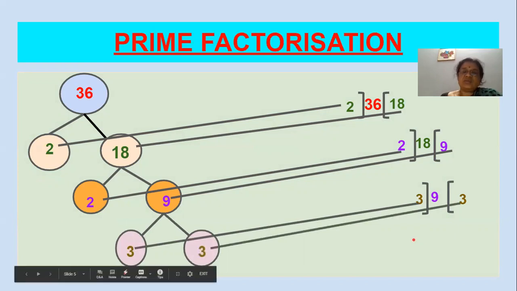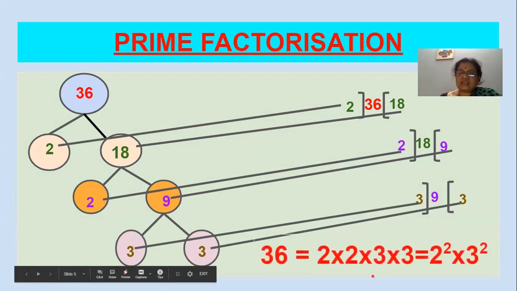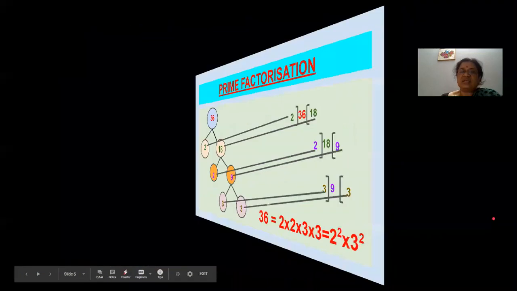So 36 can be written as a product of prime factors, that is 2 into 2 into 3 into 3. So 2's are 2, and 3's, how many? They are also 2. So 2 to the power of 2 and 3 to the power of 2. So this is the exponential form of 36.